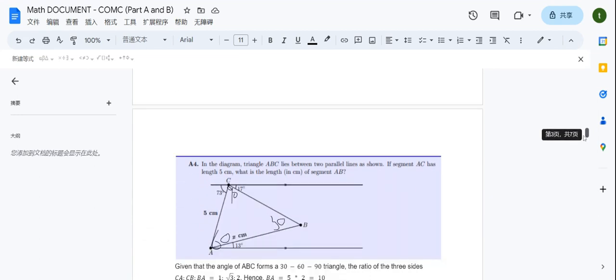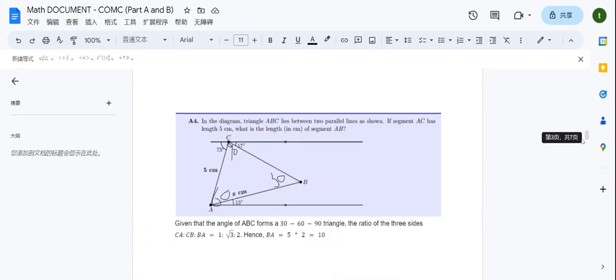Now let's look at problem 4. In the diagram, triangle ABC lies between 2 parallel lines as shown. If segment AC has length 5 centimeters, what is the length in centimeters of the segment AB?